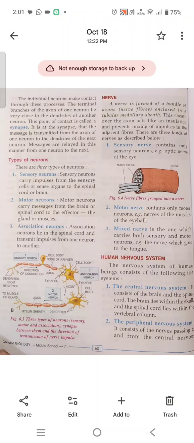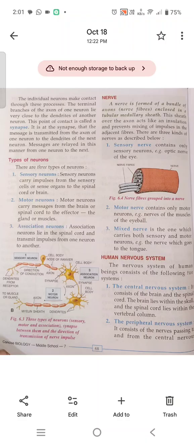Third is association neurons. Association neurons lie in the spinal cord and transmit impulses from one neuron to another. You can memorize it by writing it in your rough book.